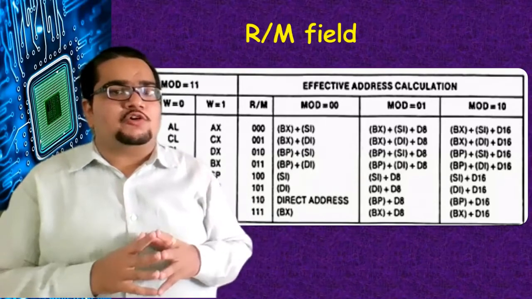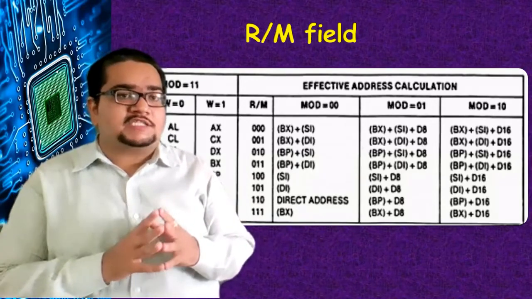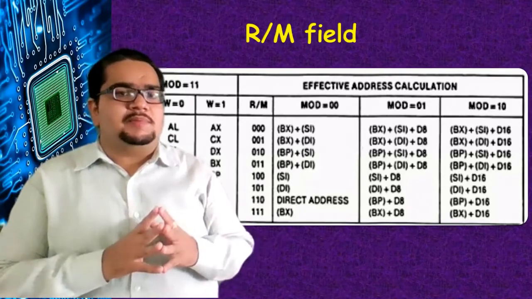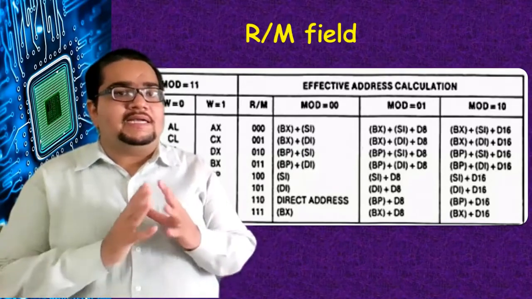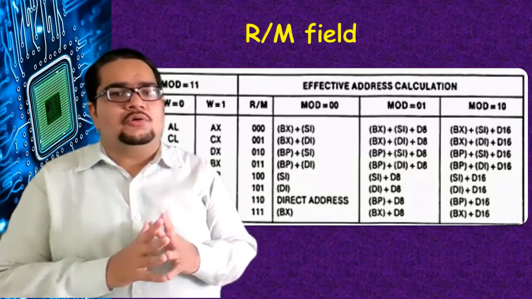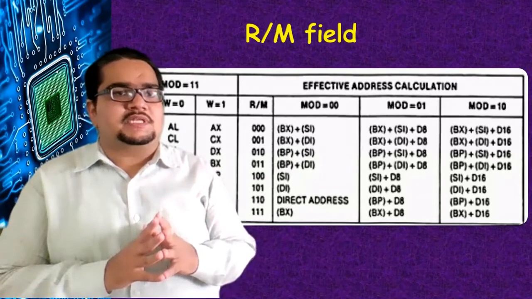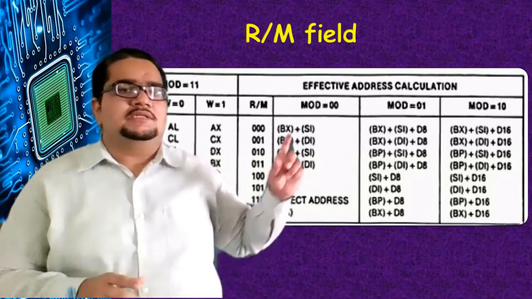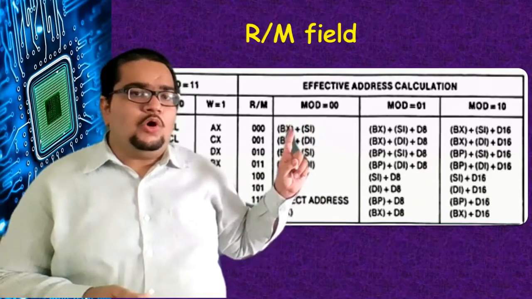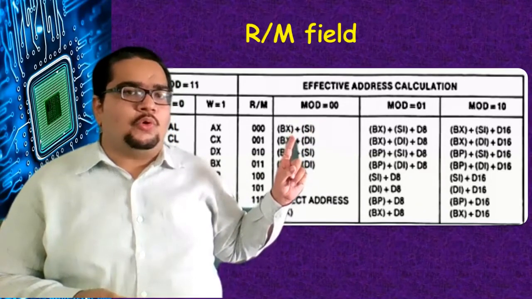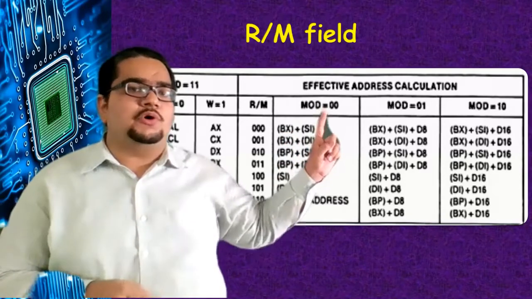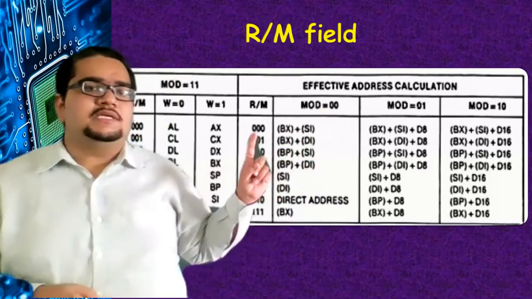So all these different combinations, BX plus SI, BX plus DI, BP plus SI, BP plus DI, are indexed only. Okay, SI alone, DI alone, or base register BX alone, or direct address, these all will come into this mode 00 field. So for the r/m field code, when mode equals 00, for BX plus SI it is 000.